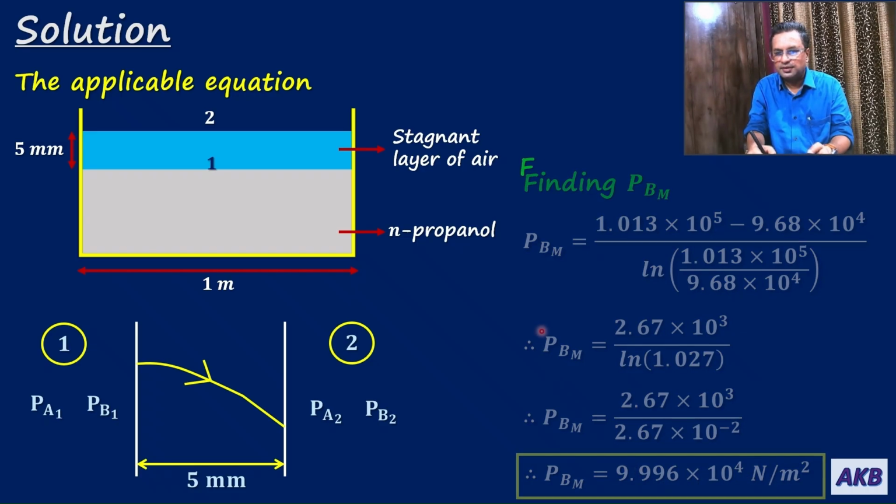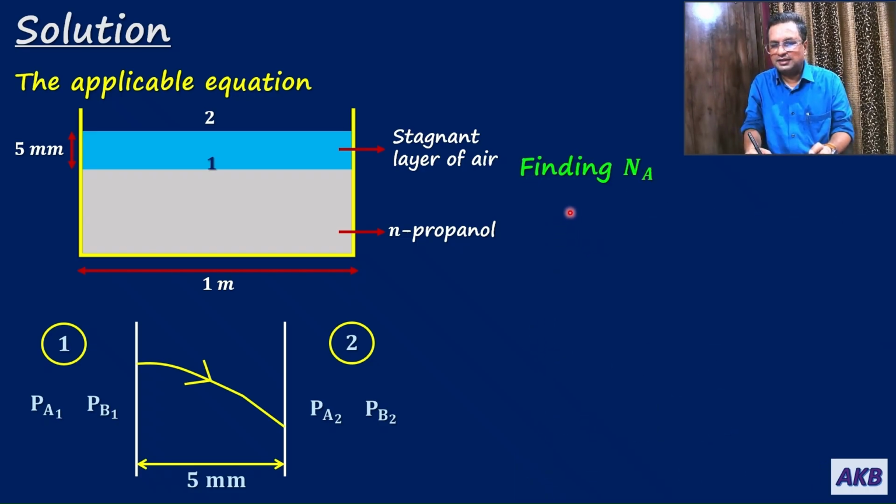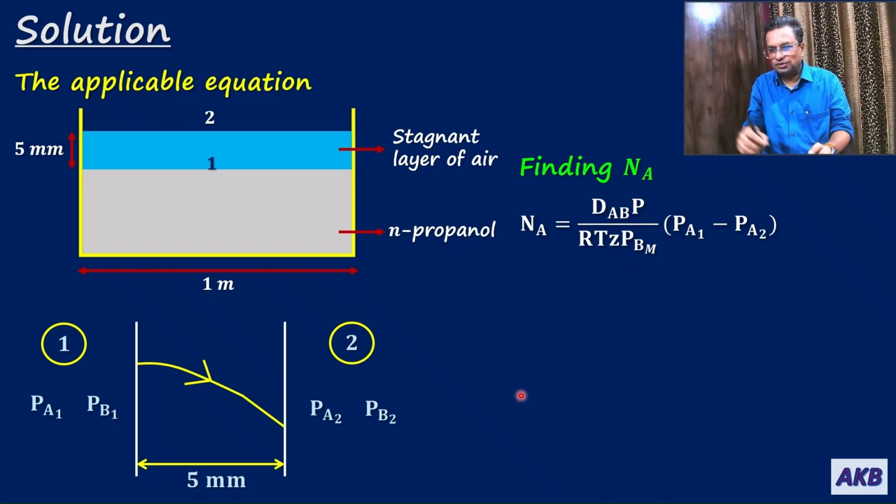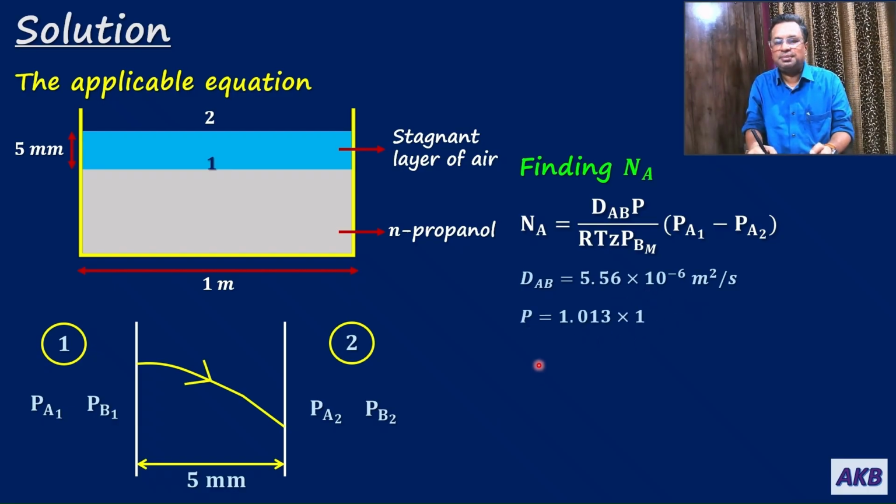Let us move ahead. Now after that, let us find Na. Equation for Na is dAB into P divided by RTZ PBM into PA1 minus PA2. Now everything that is required on the right hand side of this equation is known to us. dAB is 5.56 into 10 to the power minus 6 meter square per second. P is 1.013 into 10 to the power 5 Newton per meter square.